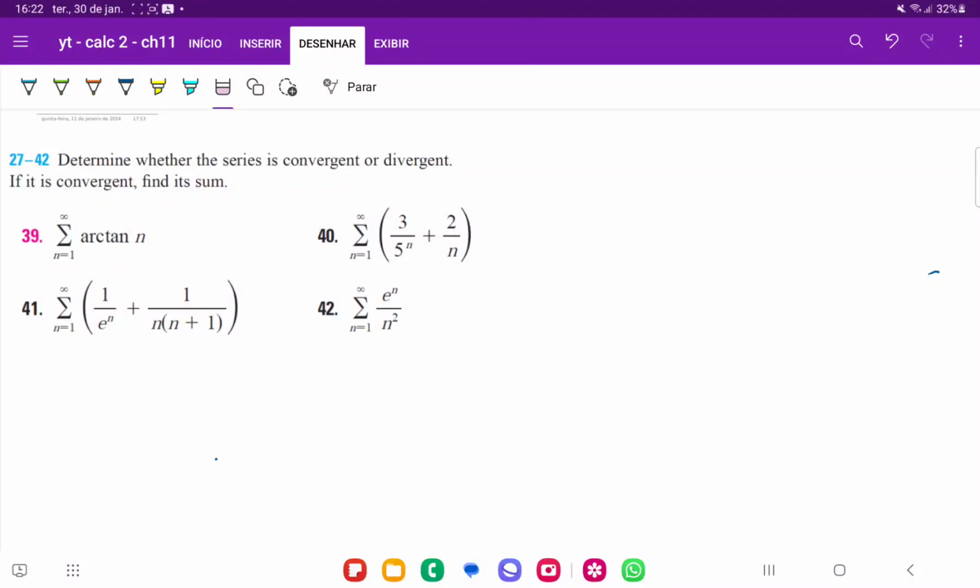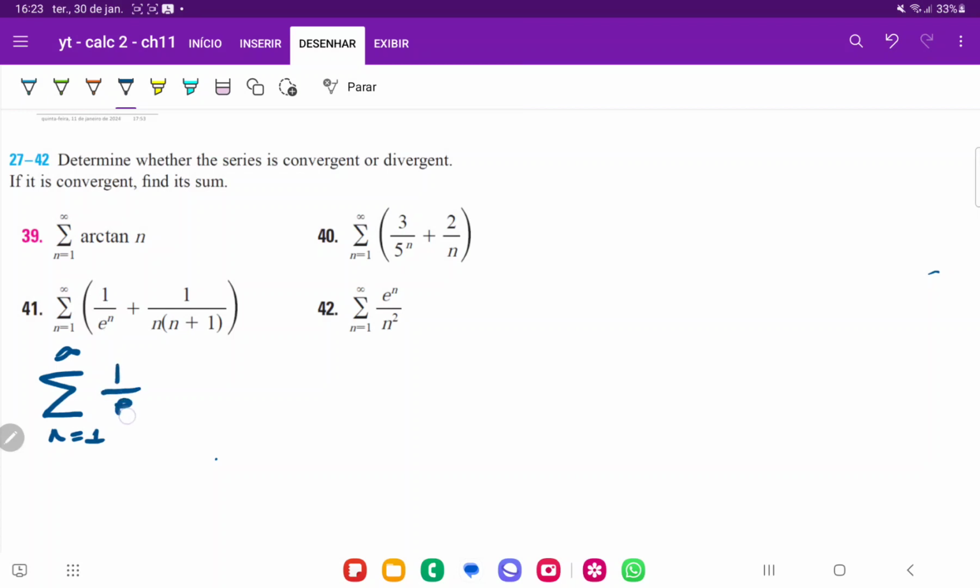So for number 41, I'm given this series here, and I want to find out whether the series is convergent or divergent. So what we're going to do here is split this up into two different series. So that's going to be from n is equal to 1 to infinity. And the first part is just going to be this 1 over e.